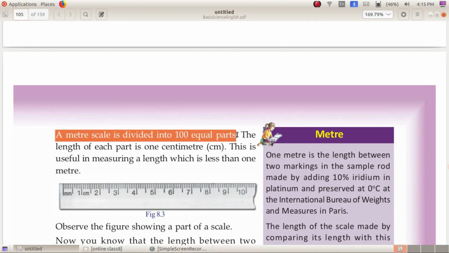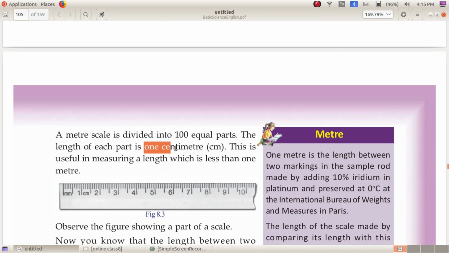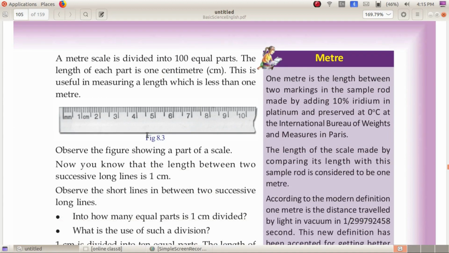A meter scale is divided into 100 equal parts. The length of each part is 1 centimeter. This is useful in measuring a length which is less than 1 meter. By using this unit, that is the unit of centimeter, we can measure a length which is less than 1 meter.